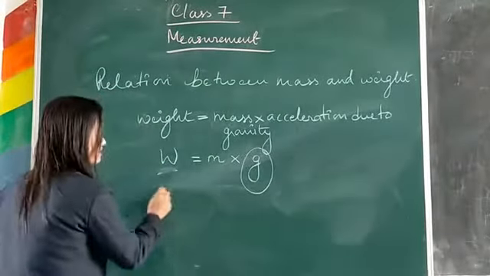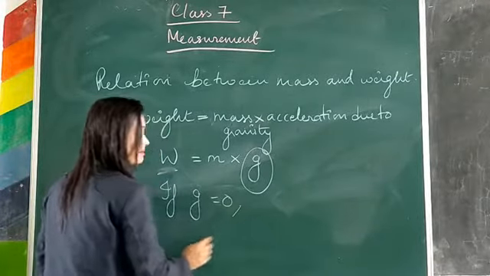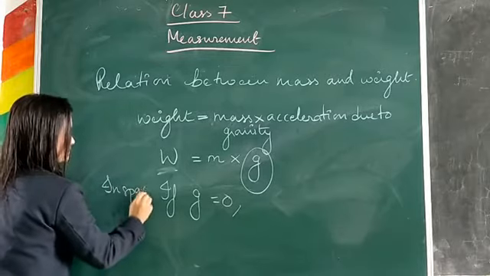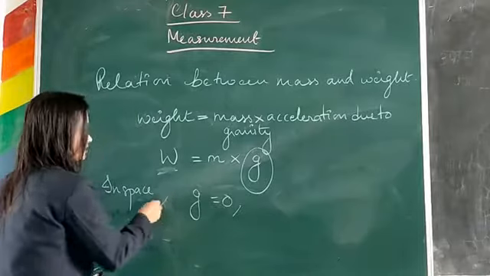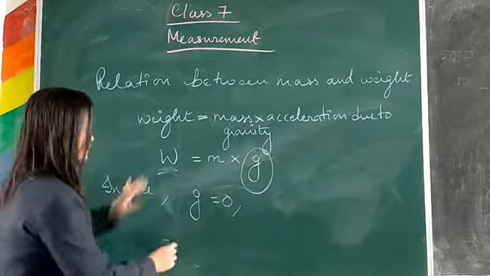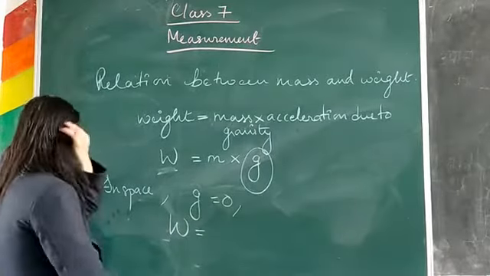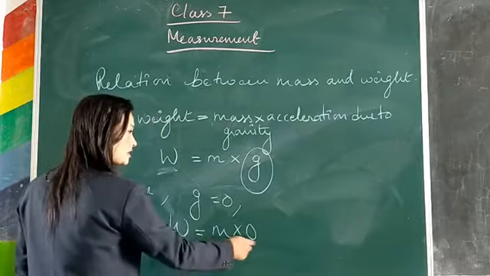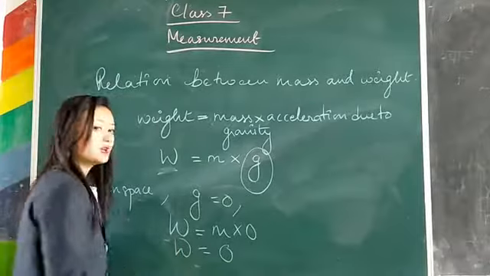If g is 0, that is, we are talking about space, the value of g is 0. So what will be the weight in space? The product of any number multiplied with 0 is 0. So weight will also be 0.